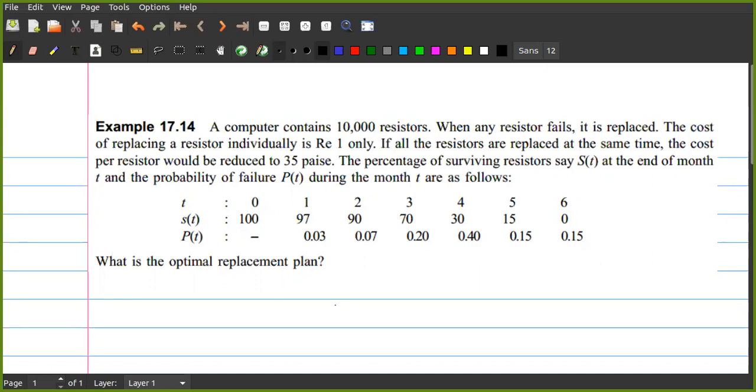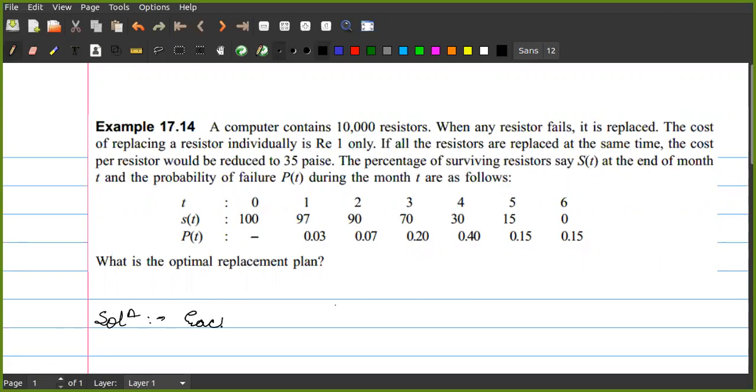Hello, am I audible, students? Yes, sir. Okay, so what happens here is whenever there is a failure in the component, that component needs to be replaced. As soon as you replace that component, there will be certainly some cost associated with that replacement. So what is the cost of replacement here? The cost of replacement is 1 rupee only. This 1 rupee is if you are replacing one component.